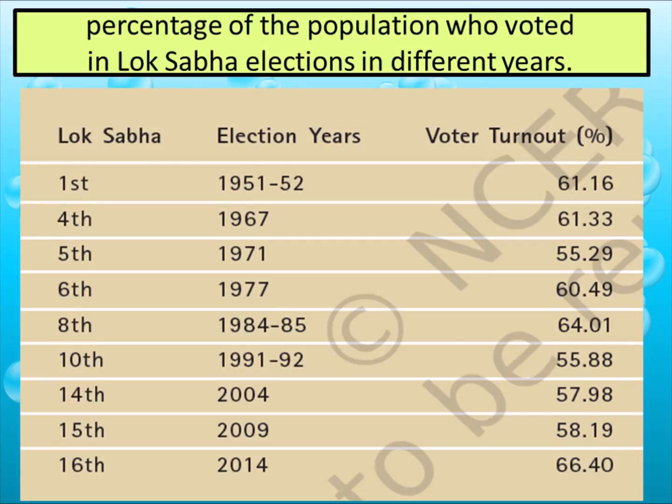This is the percentage of the population who have voted in Lok Sabha elections in different years. The first time the Lok Sabha election was held, in 1951, 61% of the people voted. And even in the 16th Lok Sabha, which was held in 2014, only 66% of people voted. That too when 84% of India's population is literate, means educated. Even after getting education, people don't come out and don't go to the polling booth to vote. Instead, they enjoy a holiday on the day of election.